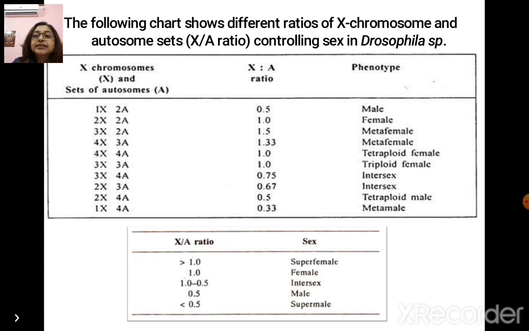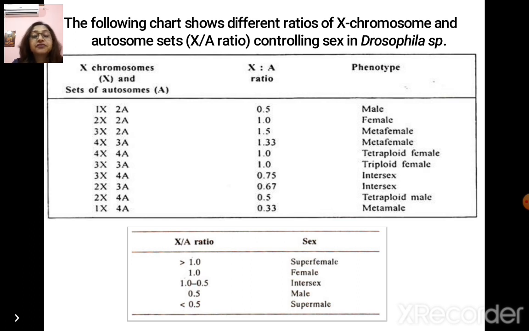The 3X to 4A combination is roughly 0.75 and 2X to 3A is roughly 0.67. Both give rise to intersex. 2X to 4A is 0.5, a tetraploid male, and 1X to 4A, the combination is less than 0.5, which gives rise to a meta-male.